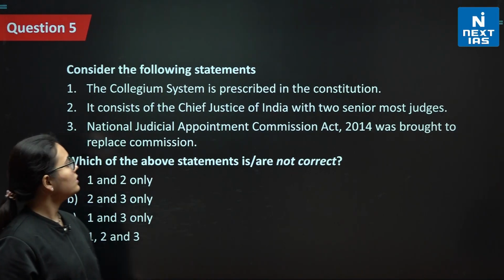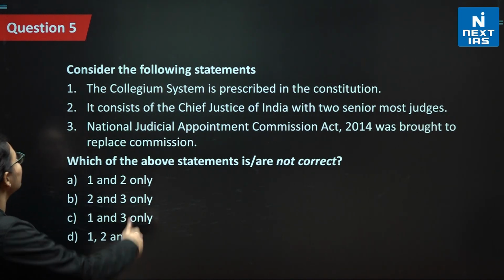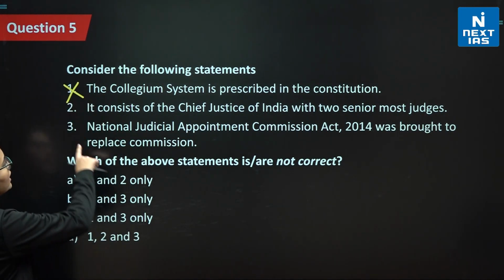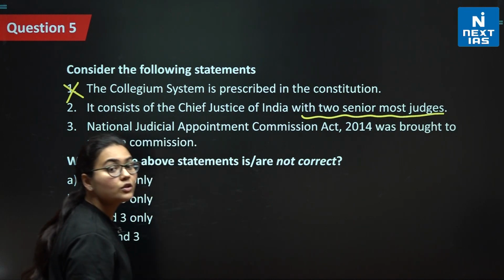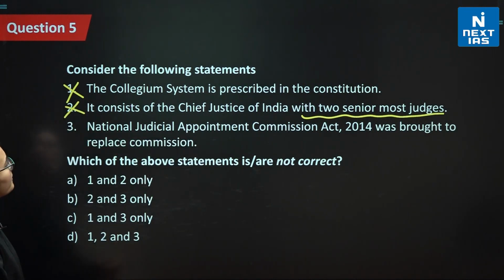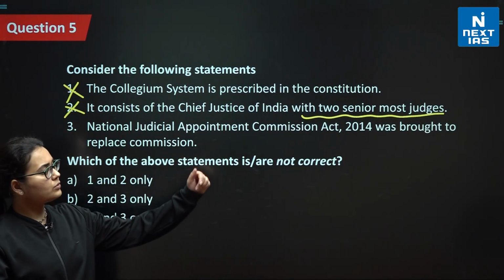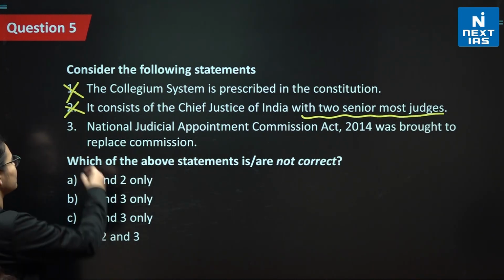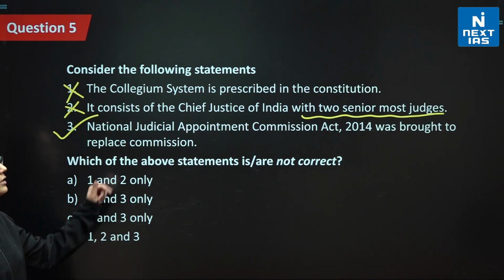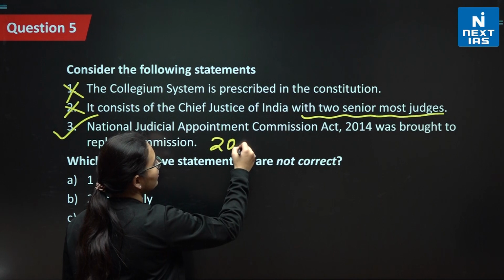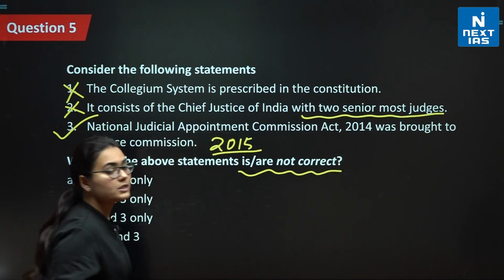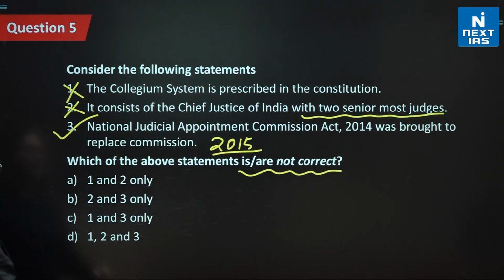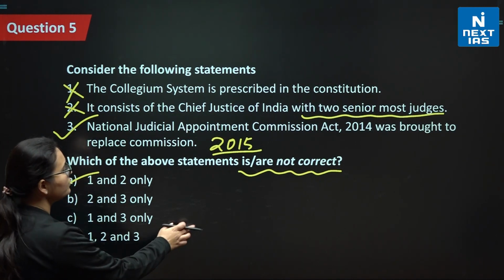Now if you look at the options here, is the collegium system prescribed by the Constitution? No, I told you the reason. Does it consist of the Chief Justice of India with 2 senior most judges? No, I told you the composition of the collegium. The National Judicial Appointments Commission Act 2014 was brought to replace the collegium. Yes, it was brought to replace it, but later it got scrapped in the year 2015. Here we had to tell which is not correct, so please be careful. Statements 1 and 2 are not correct, whereas 3 is correct. So A is the right answer. I hope this is clear to all of you.